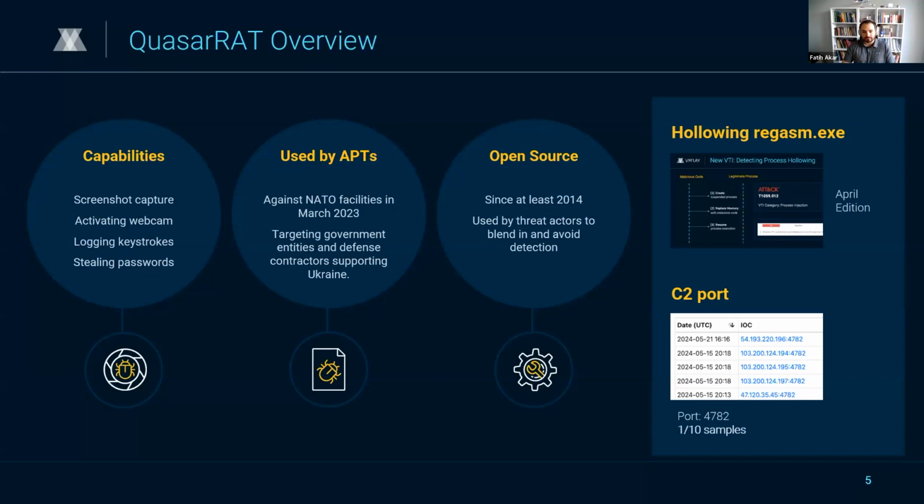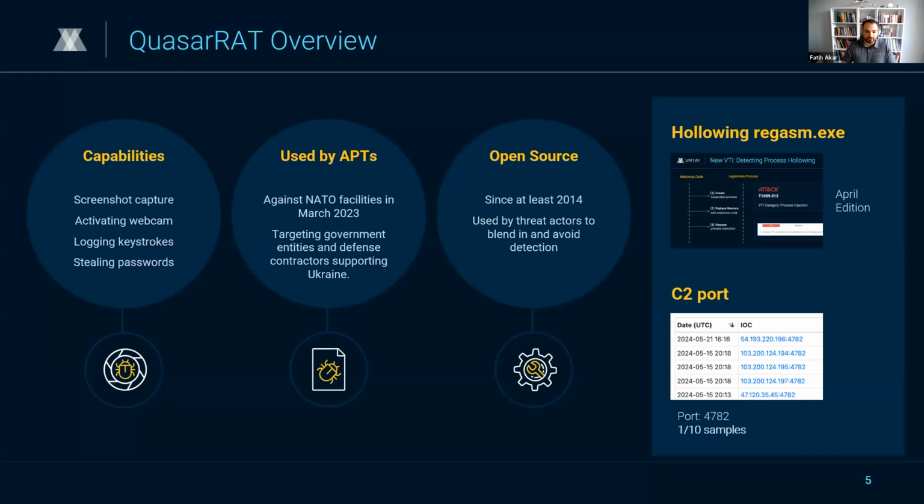We saw a common theme in the data that we observed through Malware Bazaar. A third of the QuasarRAT IOCs were using port 4782.